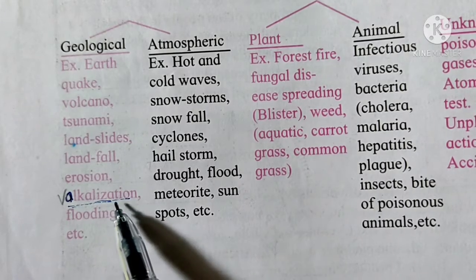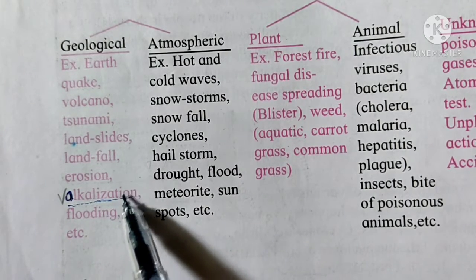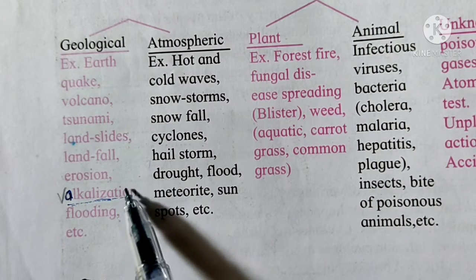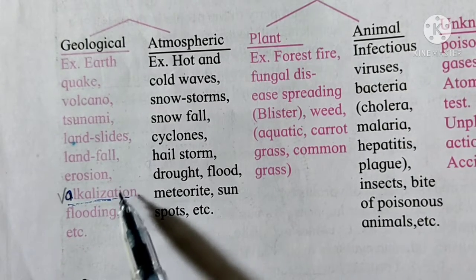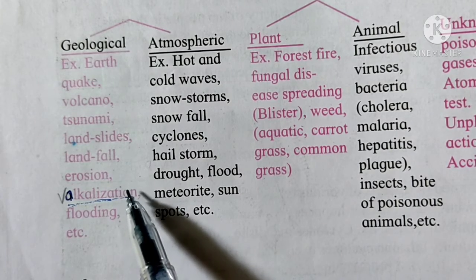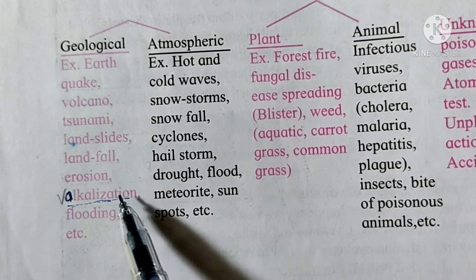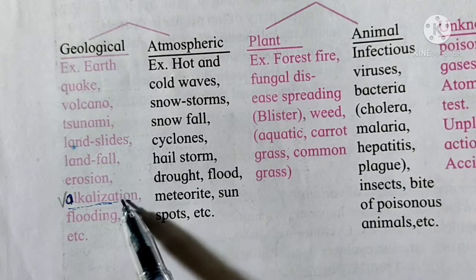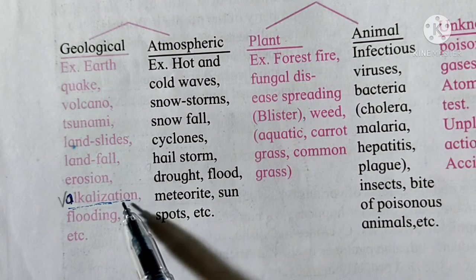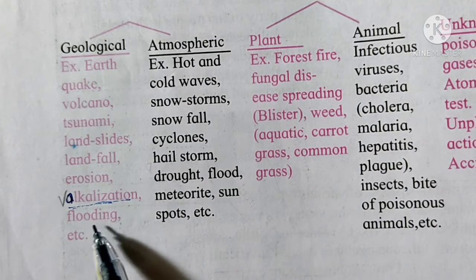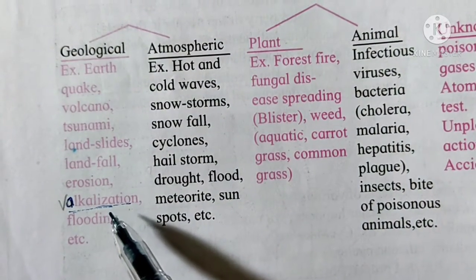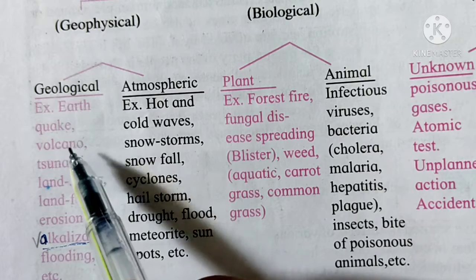If an excess of salt is present in the soil, that soil becomes alkaline, and that alkaline soil is not useful for fertilization or for growing crops. So that soil is nothing but non-fertile or unfertile soil. Then the last one is flooding. All these points belong to geological disaster.